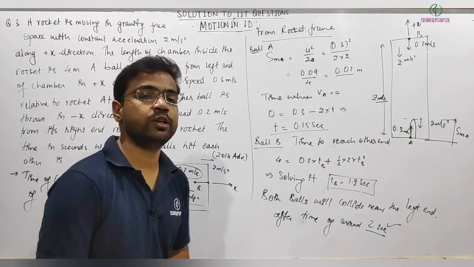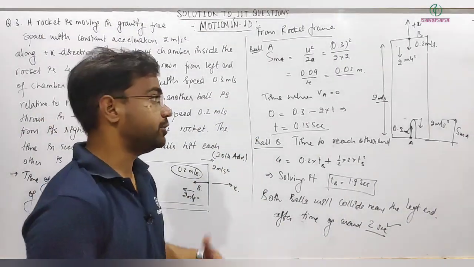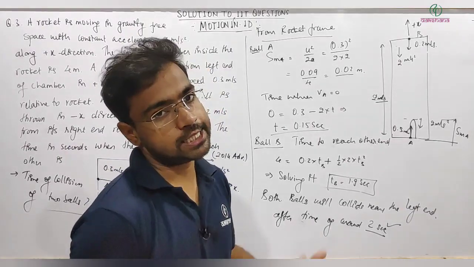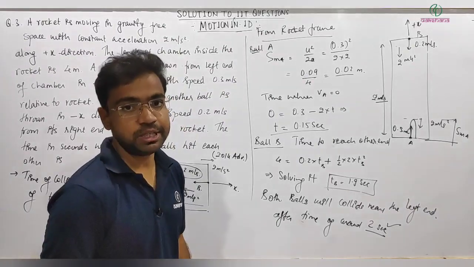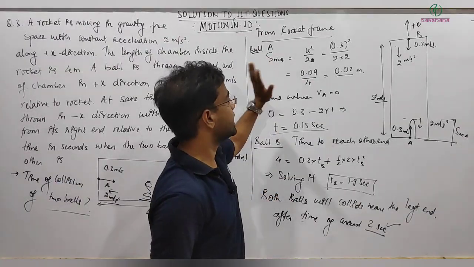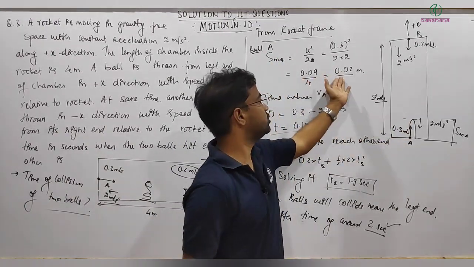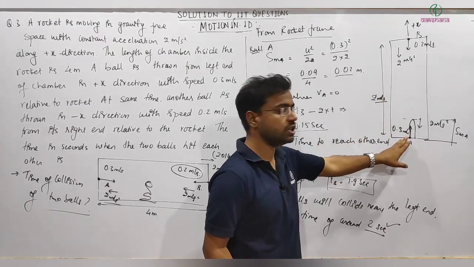Now let me explain what can be the wrong thing, how we can approach it wrongly. You might be thinking this is the right approach, and you might be thinking this is the right answer, but actually that will not be right, and I will tell you why. So first, I hope you are clear with this simple thing. We just calculated the maximum distance it is traveling. It comes out to be 0.02 meter. That is very near. I mean, it's not traveling much, it's almost near to this.